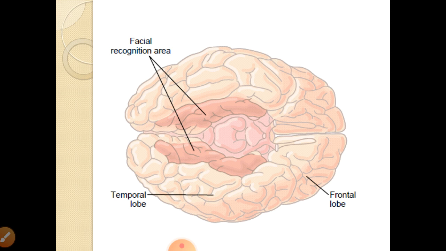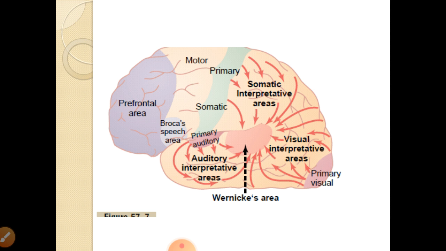Here in the lower part of the brain, facial recognition areas are there. You can see the temporal lobe on both sides, and the facial recognition area is there. Here you can again see the motor cortex, primary sensory cortex, somatic interpretative areas, visual interpretative areas, auditory interpretative areas, and finally all the sensory areas.